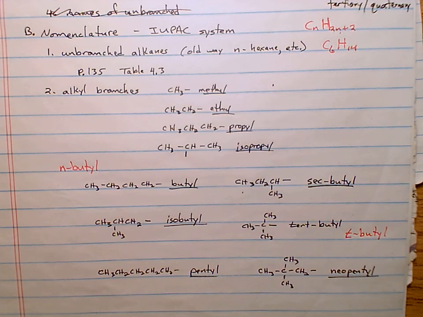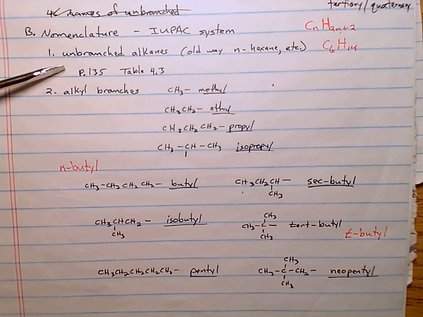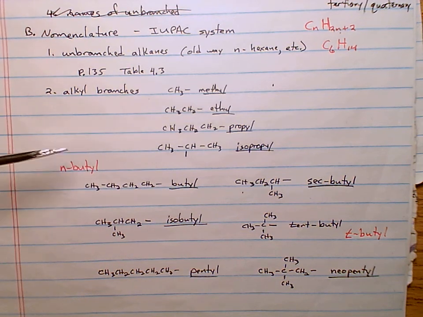Let's look at how we're going to name these molecules. We're going to name them based off of the unbranched alkanes and then the alkyl branches. Now, here are the rules. We'll go through them quickly, but once we start using the rules to figure out the names, they'll make a whole lot more sense.